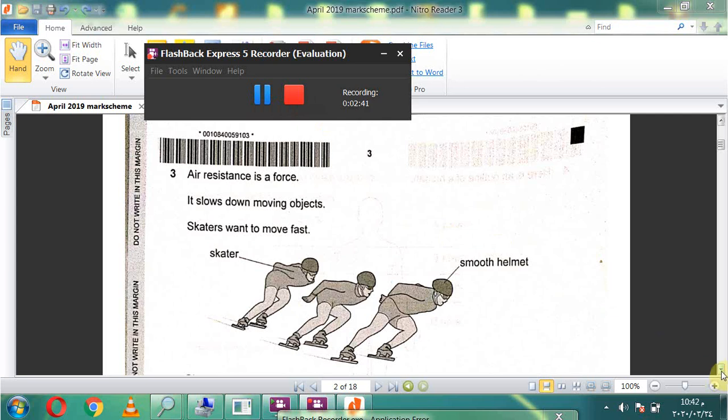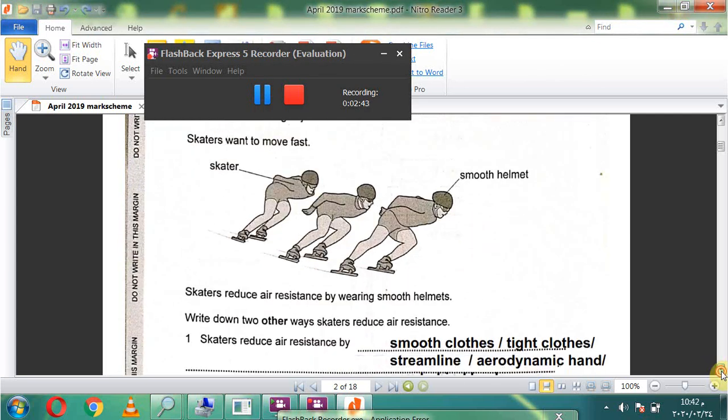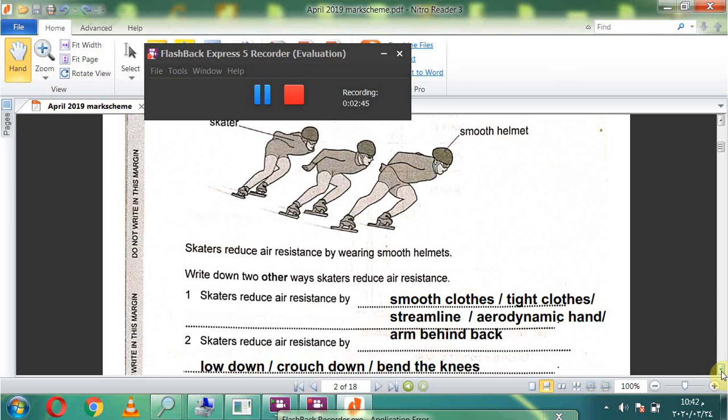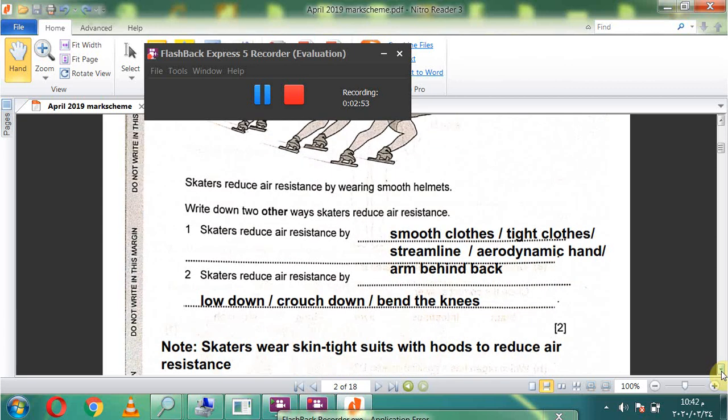Skaters want to move fast. Okay. Skaters reduce air resistance by wearing smooth helmets and smooth clothes. Write down 2 other ways skaters reduce air resistance. Number 1. Skaters reduce air resistance by wearing smooth cloth, tight cloth, and streamline or aerodynamic hand, arm behind back.